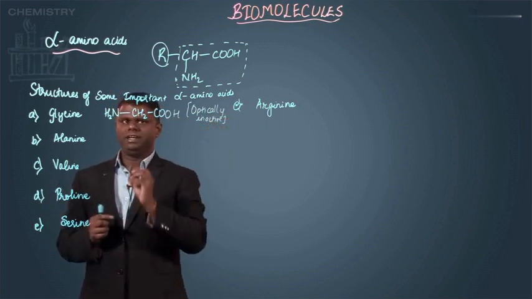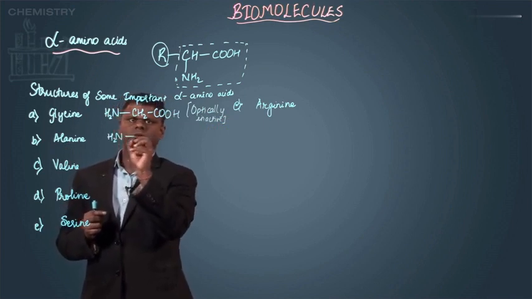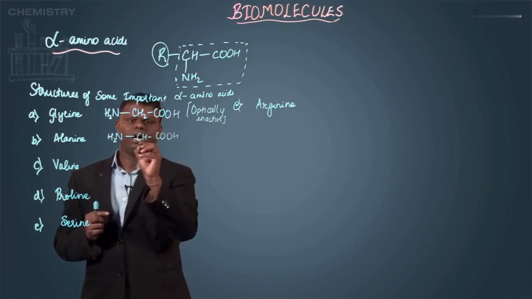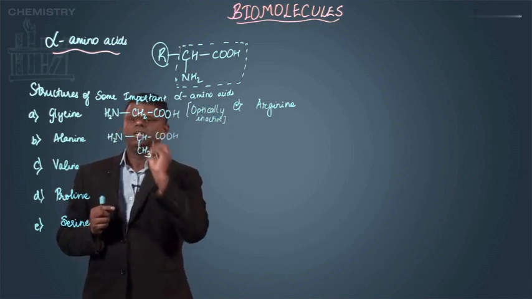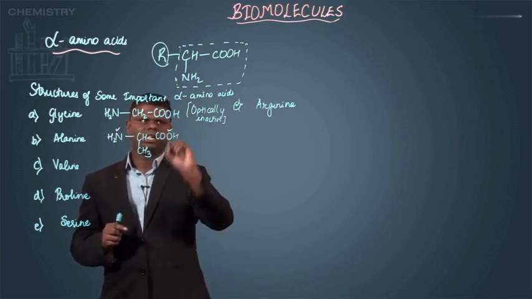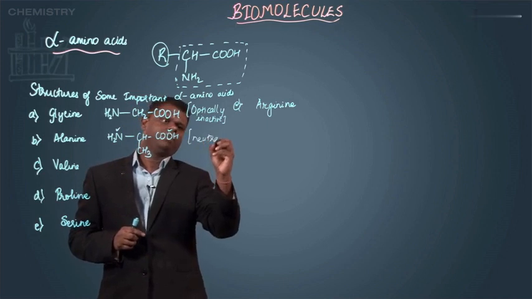Then you have alanine. So alanine has the structure NH2, CH-COOH. Now instead of this R, when it is CH3, this is basically alanine, and since it contains one amino group and one carboxylic acid, you could simply say that this is nothing but a neutral alpha amino acid.